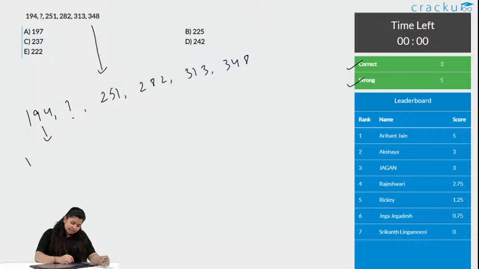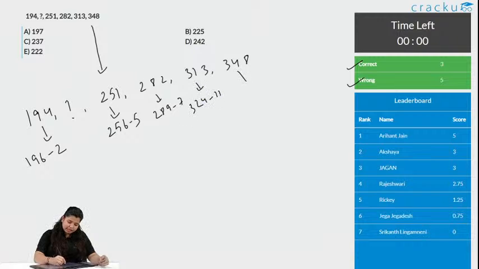Can we say this number is minus 2? We don't know this number. Can we say this number is minus 5? Similarly, this number is 234 minus 11, and this number is 361 minus 13.